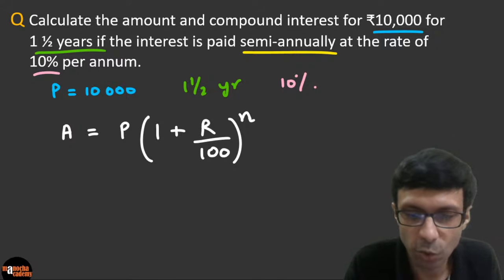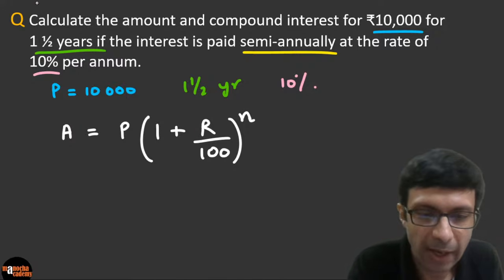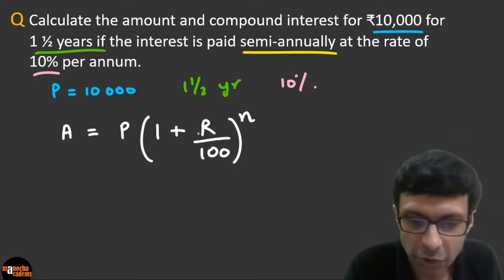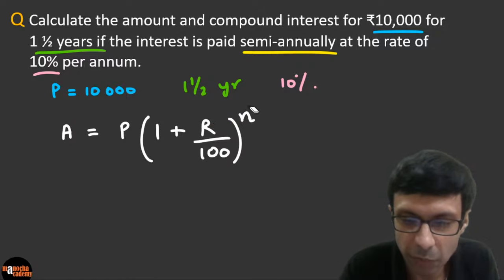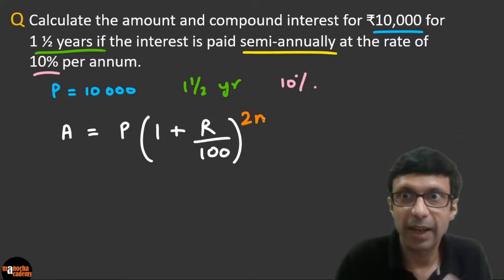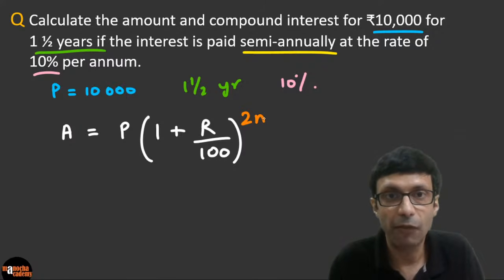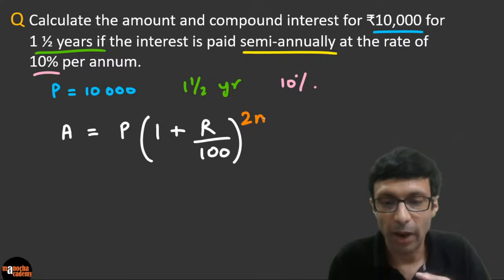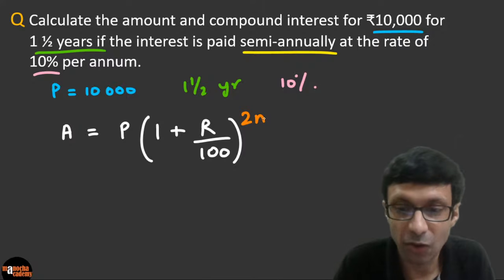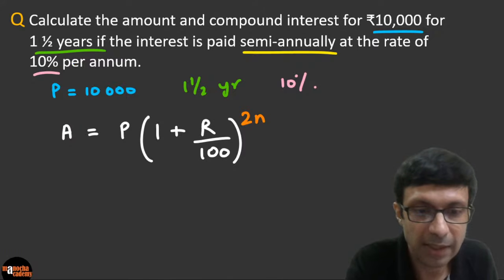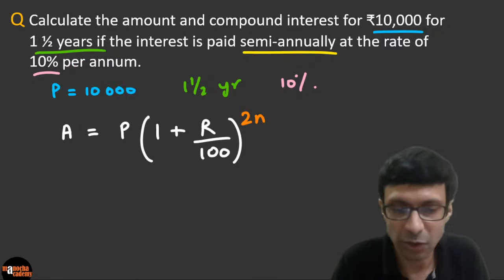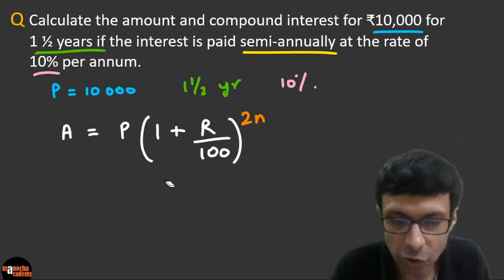So what you need to do is multiply the time by 2, right? So n is going to become 2n, right? Because you're getting it semi-annually. You're not getting it every year, you're getting it every half year. So n will become 2n and the rate will become half, because remember the rate is per annum, but in semi-annually, the rate is going to be less, right? So you just need to make this change to the formula.